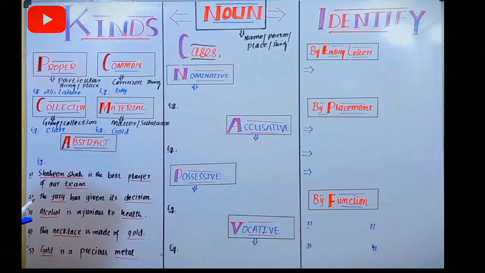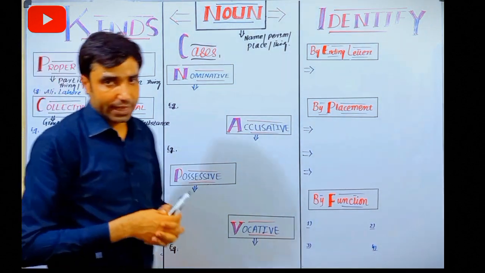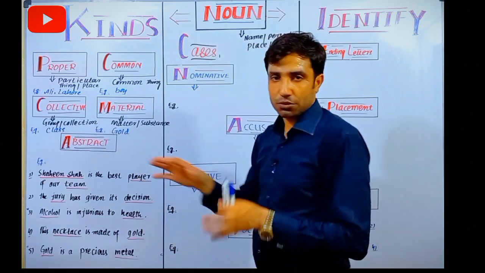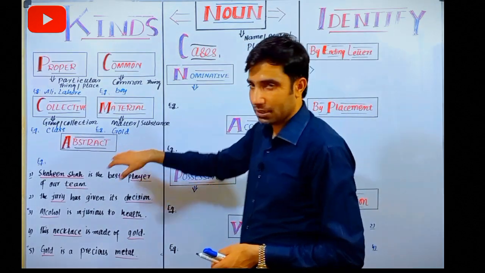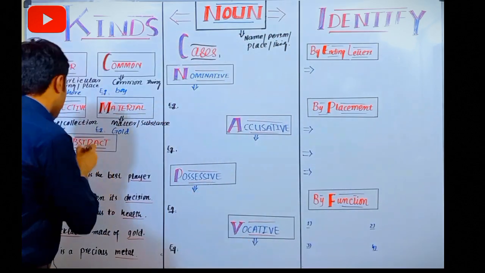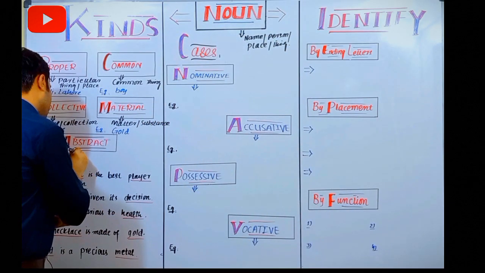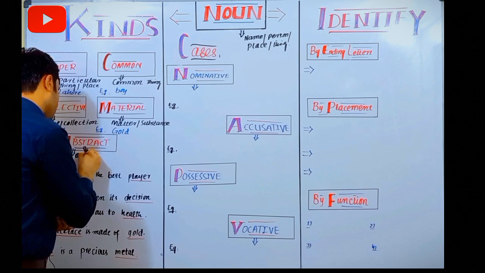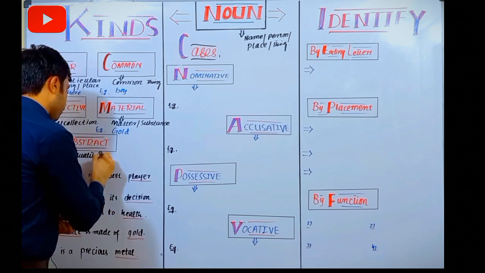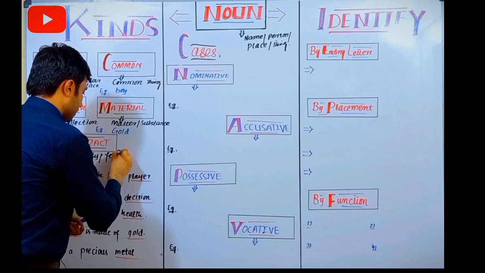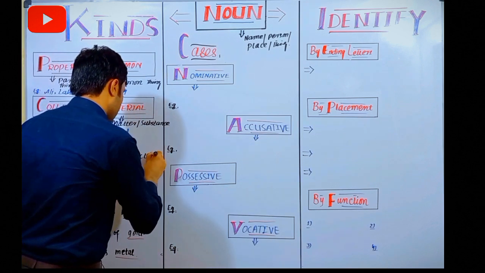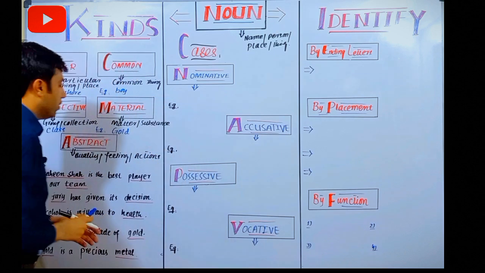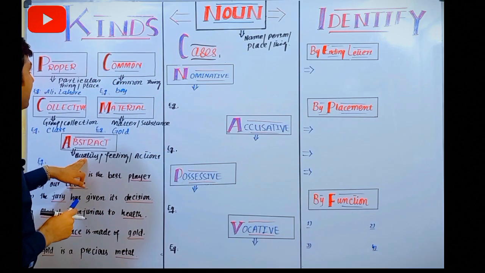And finally we will discuss abstract noun. Abstract noun is your quality, action or feelings जिनको हम ना तो देख सकते हैं ना टच कर सकते हैं, that belongs to your abstract noun. For instance, we can say here quality of something, feelings, or actions. In quality we can say cleverness, youth.